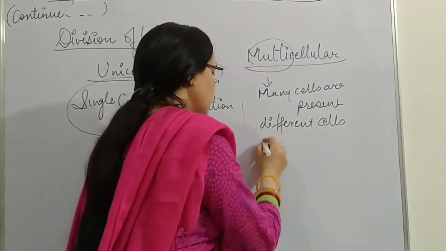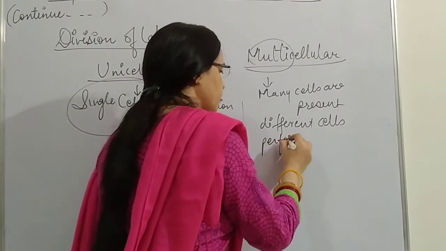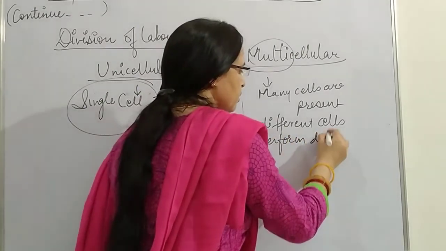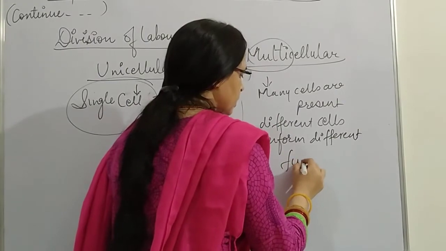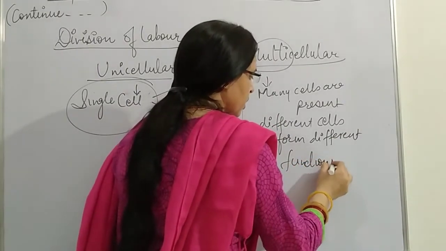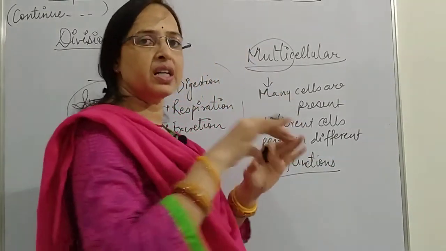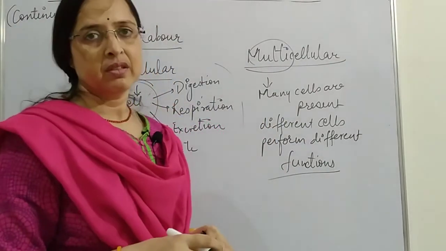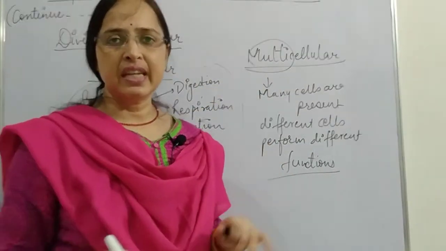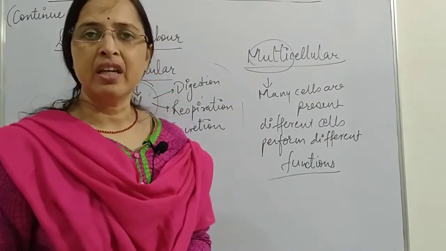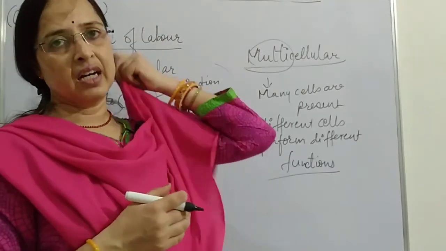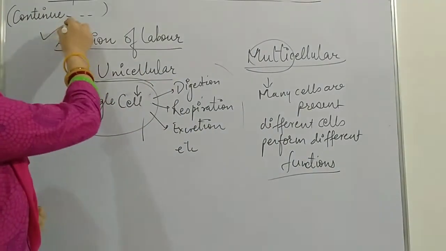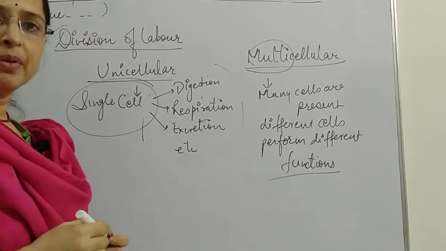So work is distributed among the different cells of the organism's body, and when the distribution of work is done, we call this division of labor.